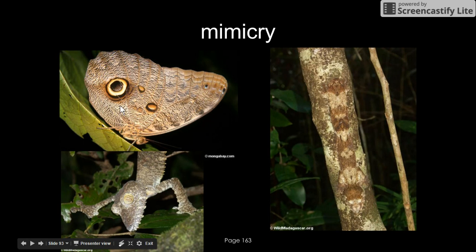Because this mutation is helping this moth to survive, this moth is living longer, able to reproduce, and is mimicking another animal. Same thing with this animal right here. Mostly they are green, but this lizard happens to have a mutation with his skin color that ends up helping him mimic a tree branch. Because he's similar to his tree branch, he's able to blend in, reproduce, and make more organisms that look just like him.